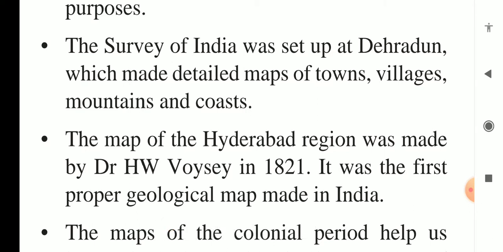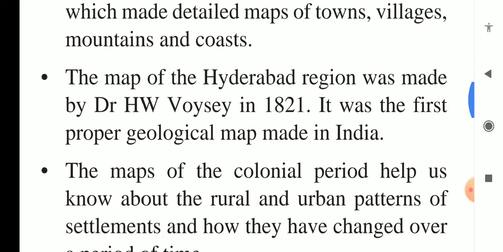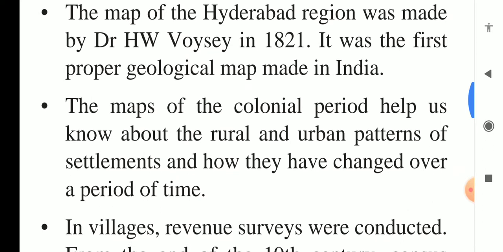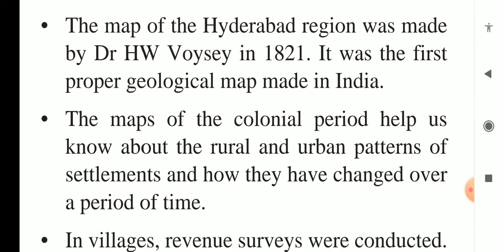The map of the Hyderabad region was made by Dr. H.W. Voysey in 1821. It was the first proper geological map made in India.